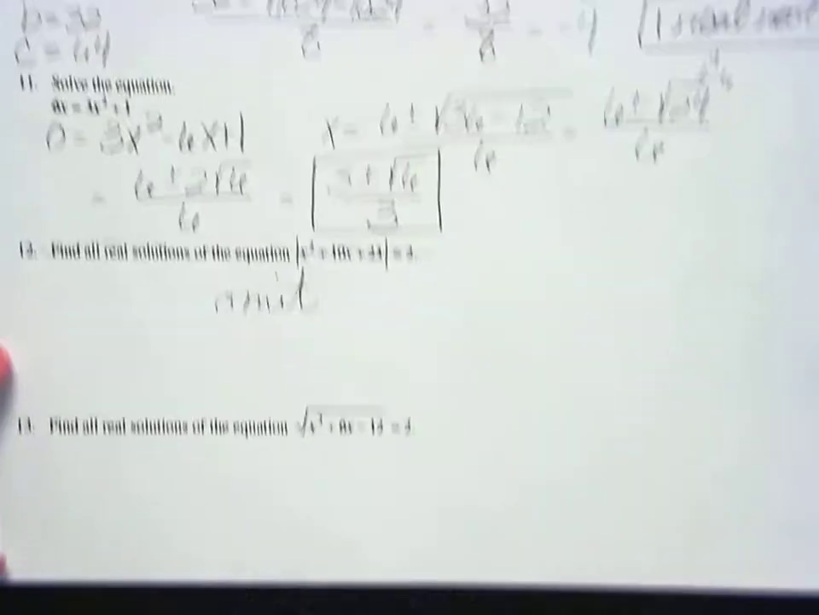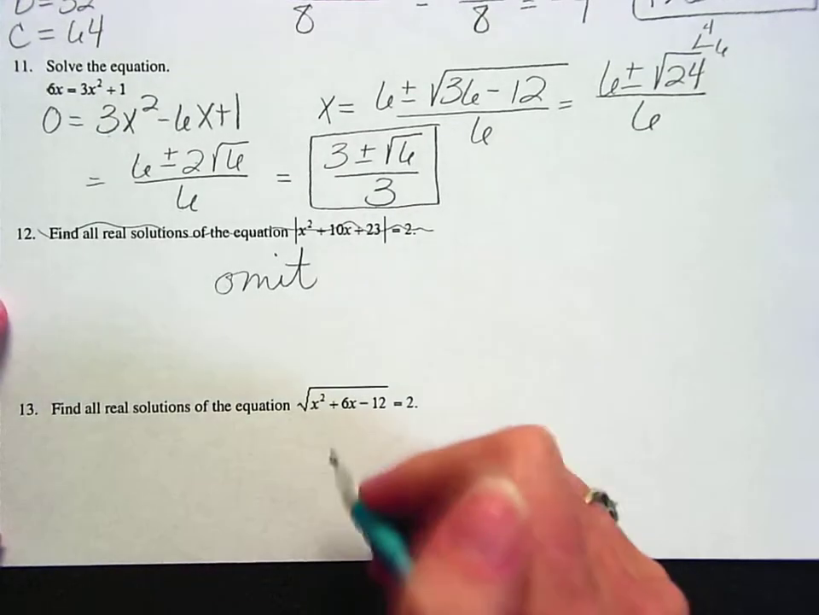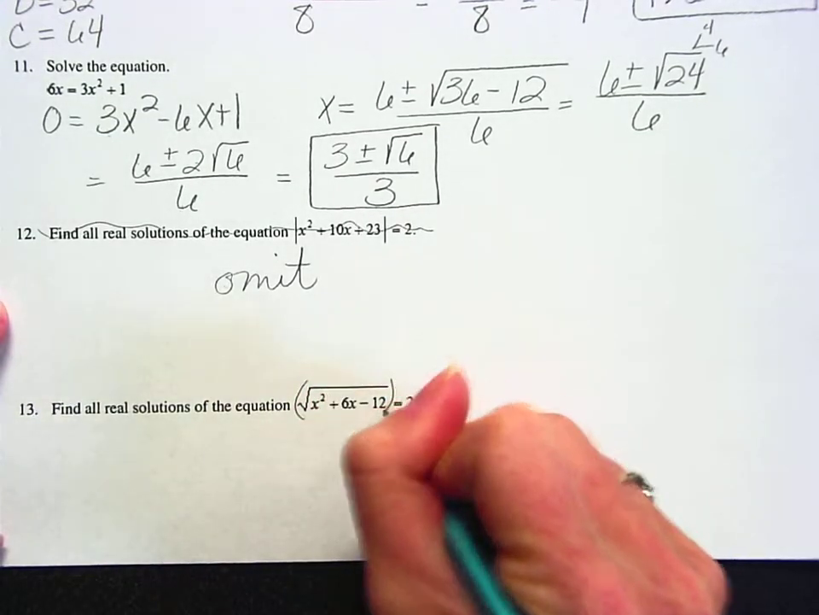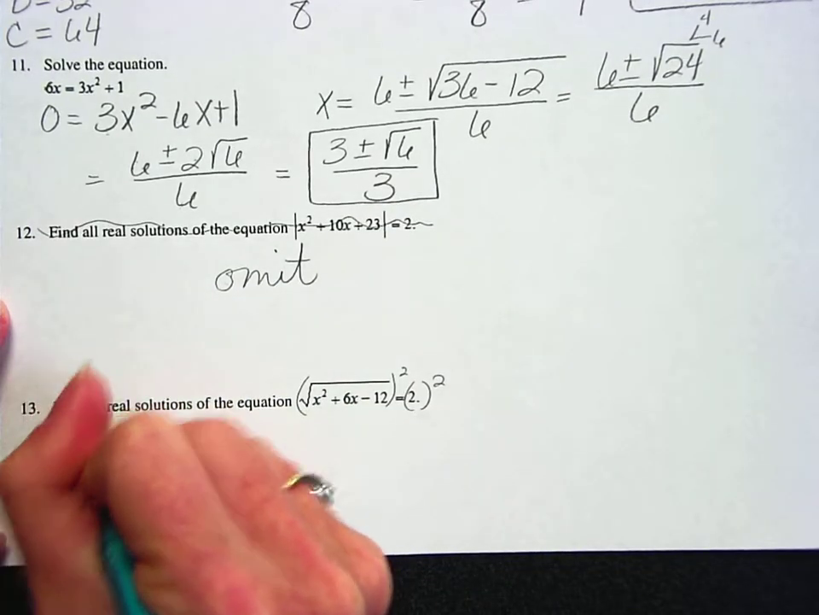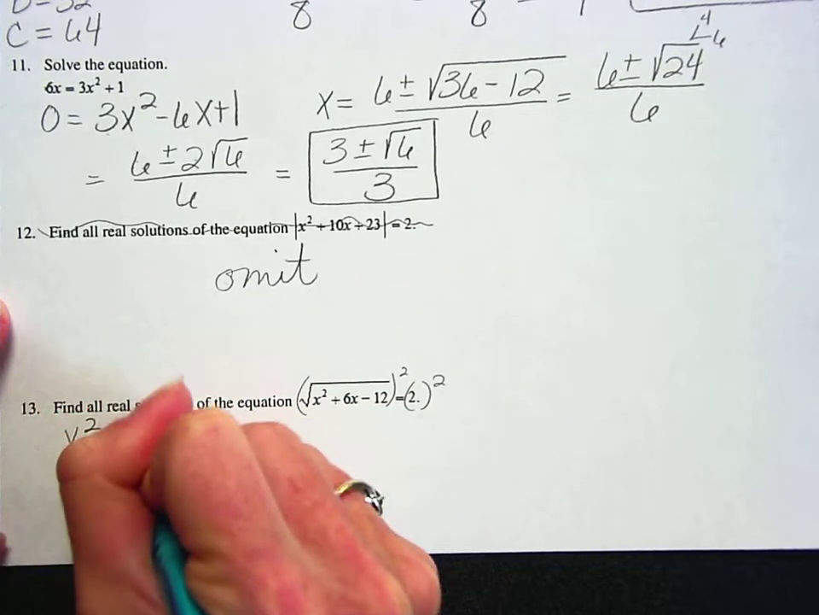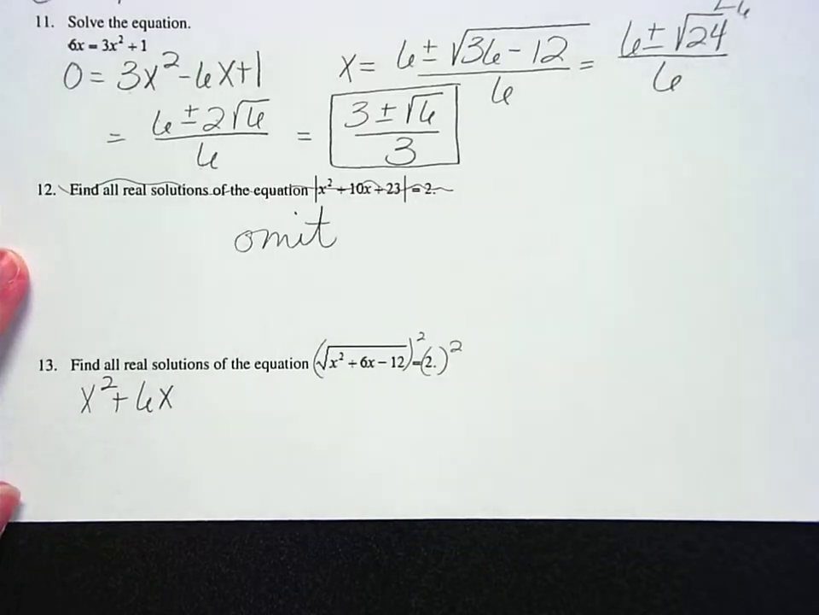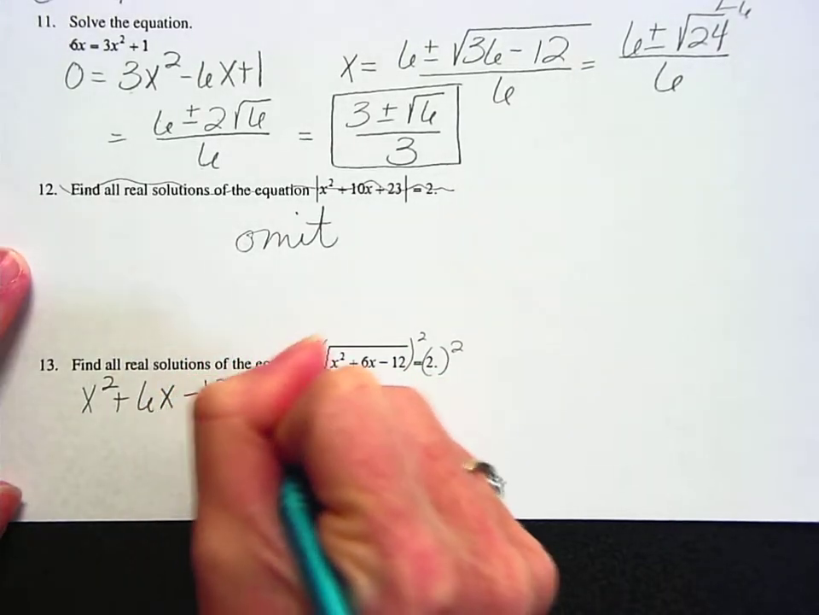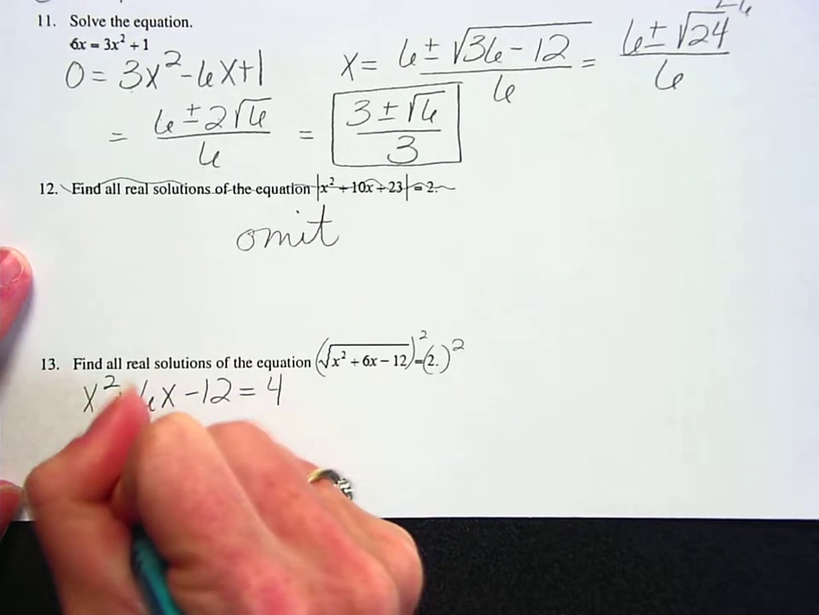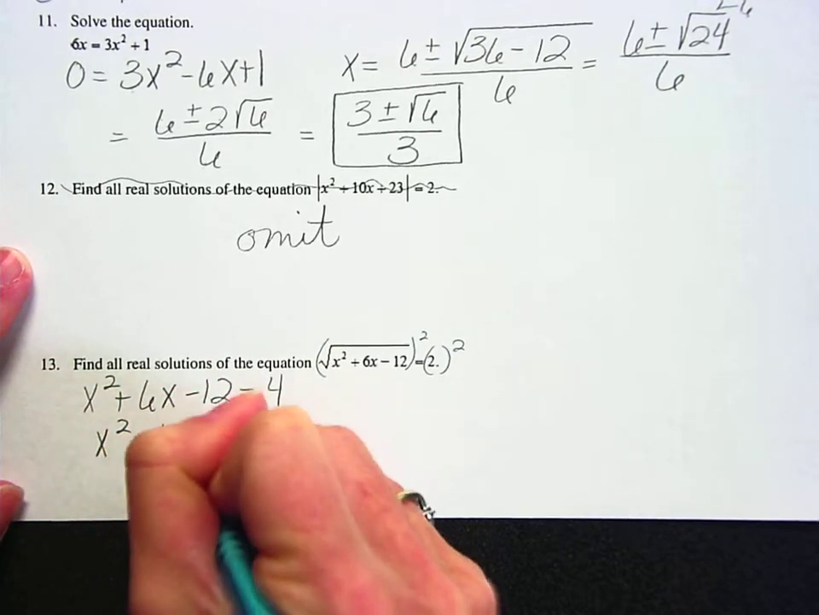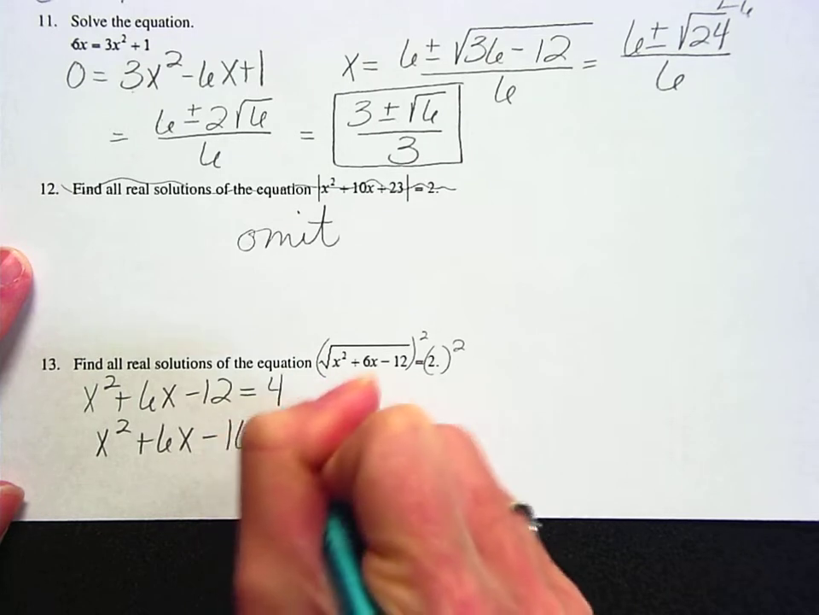All right, on number 13, I'm starting with a square root. So to get a square root off of something, I'm going to square both sides. I'm going to do that to both sides, and that's going to leave me with x squared plus 6x, and then minus 12 is equal to 4. So I'm going to bring that 4 over to the other side. That's going to give me a minus 16 right there.